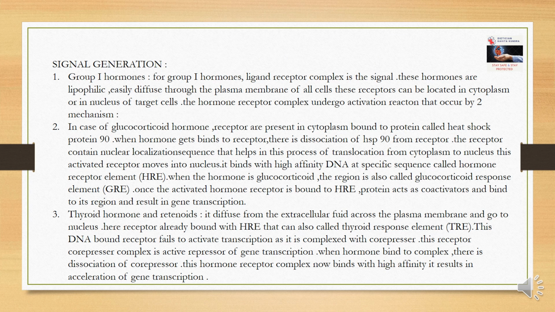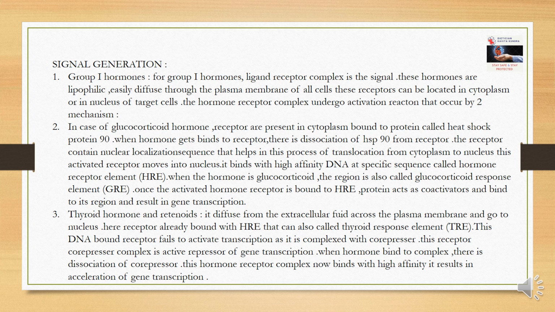Signal generation. Group 1 hormones. For group 1 hormones, the ligand receptor complex is the signal. These hormones are lipophilic and easily diffuse through the plasma membrane of the cell. These receptors can be located in the cytoplasm or the nucleus of the target cell. The hormone receptor complex undergoes activation that occurs by two mechanisms.